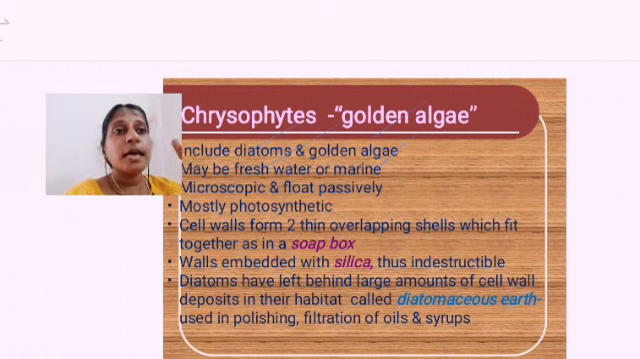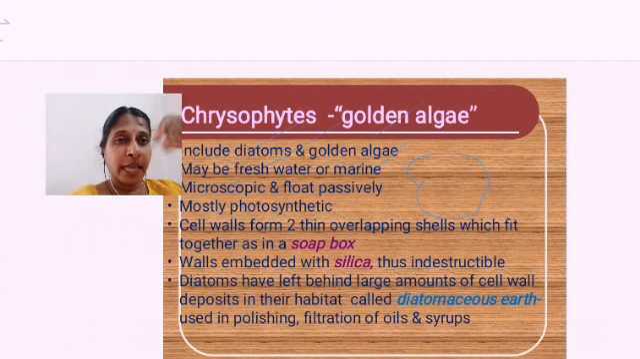The cell wall has two thin overlapping shells like a soap box, one cell and another cell. So like that you can find it as a soap box. And the walls are embedded with what? Silica deposit. What is deposited over the outer covering? It is silica deposit. That's why it is indestructible.